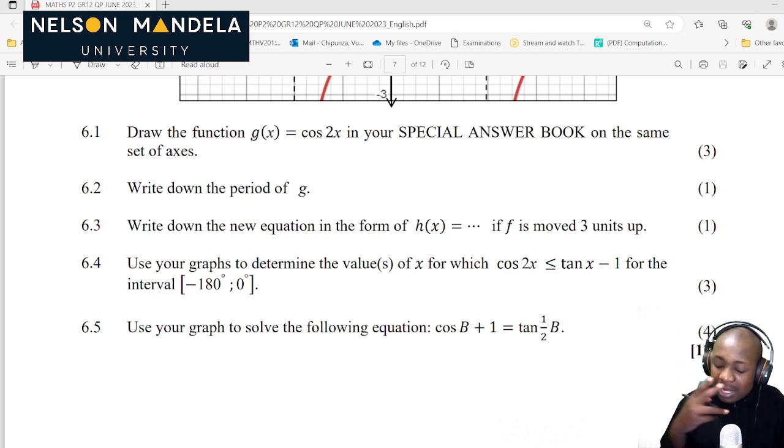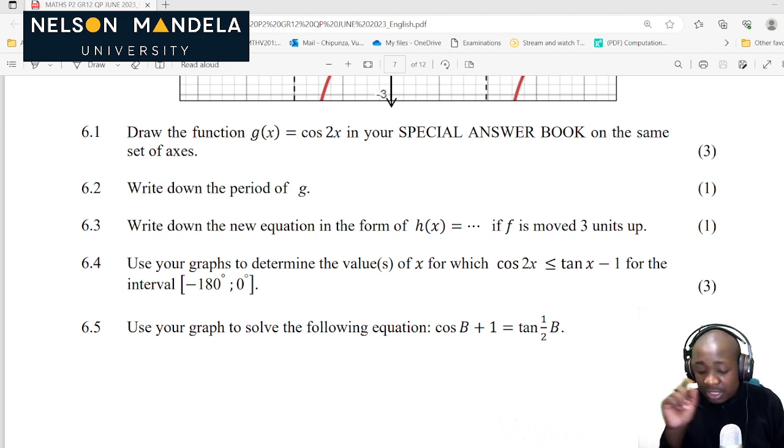So in other words, you can actually solve this problem, or you can just see it. Me, I'm able to just see it, even if it's only 3 marks. You can see that this is g of x, this is our f of x.